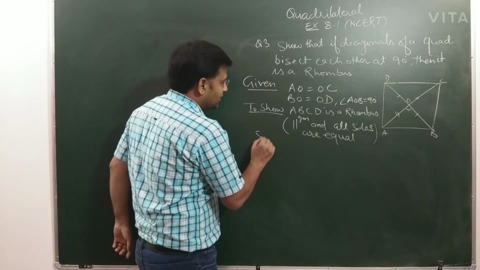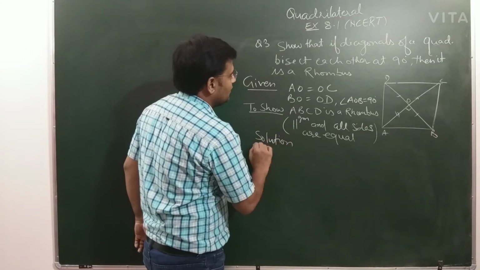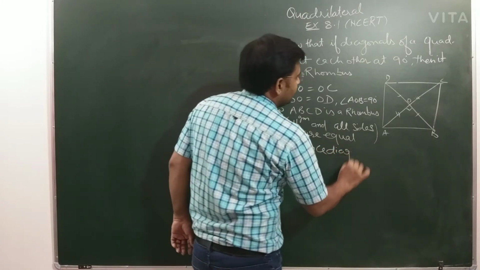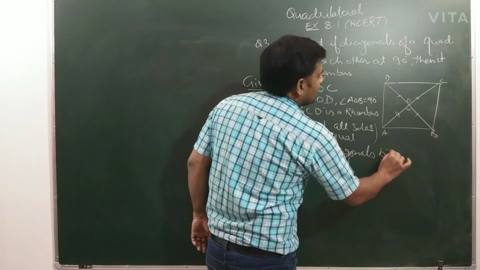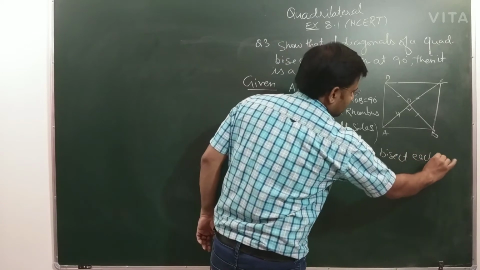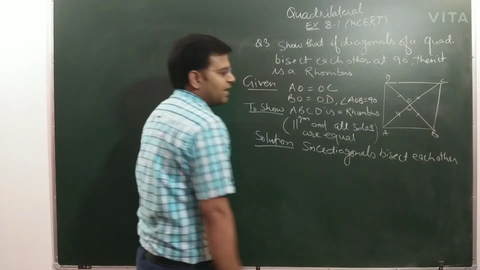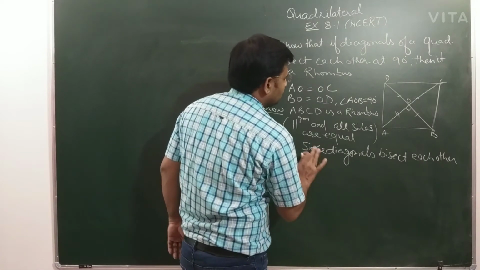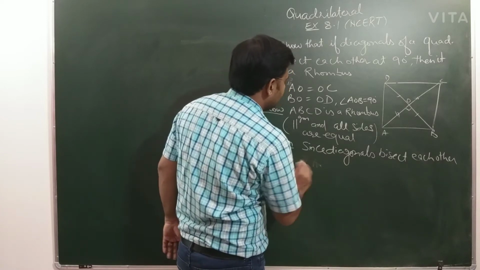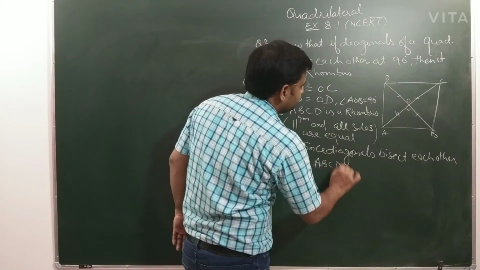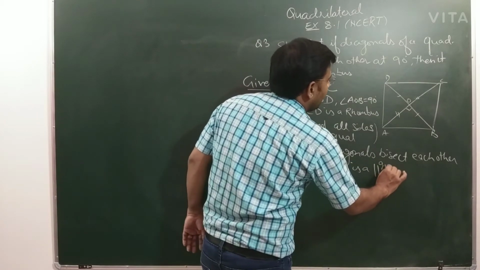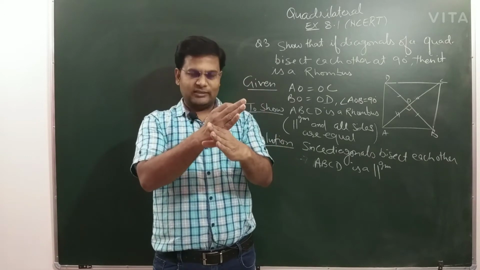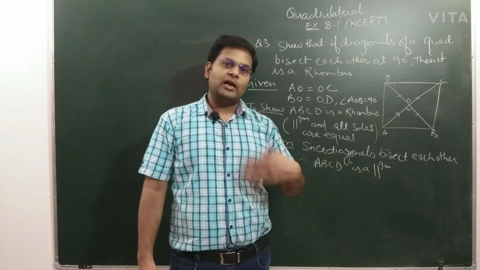So how we can write this? Since diagonals bisect each other, therefore ABCD is a parallelogram, because according to the theorem, any quadrilateral in which diagonals bisect each other, then the quadrilateral will become a parallelogram.